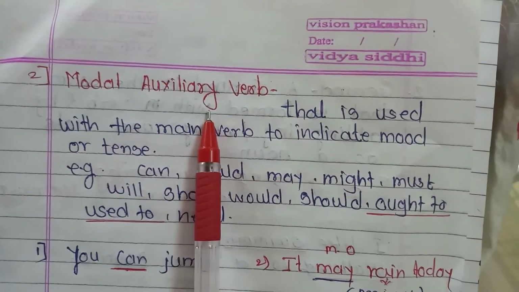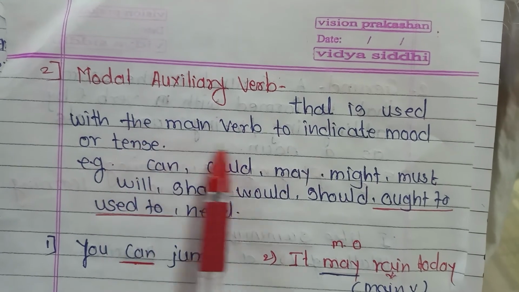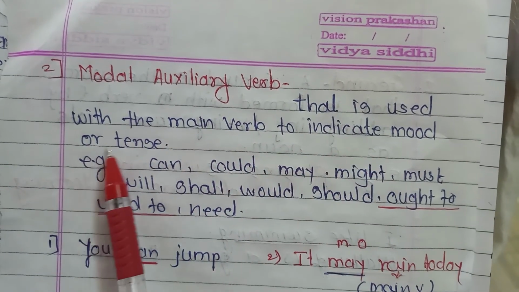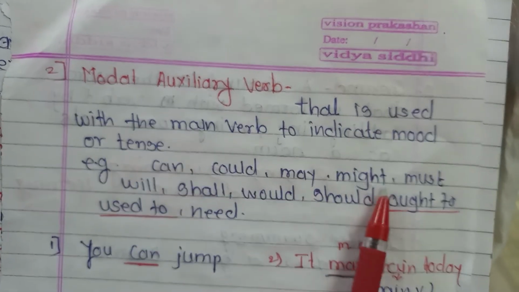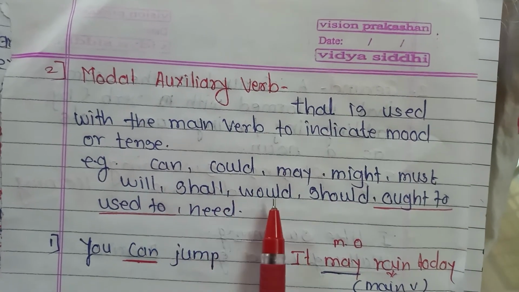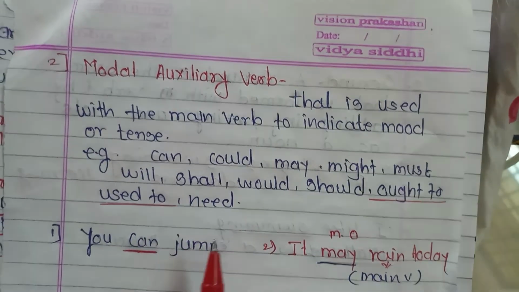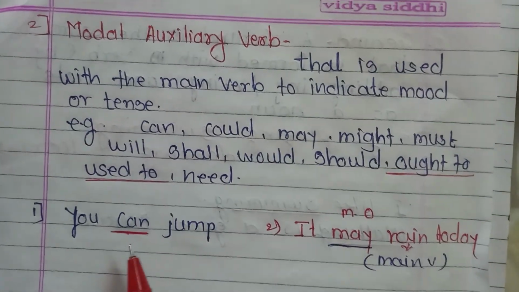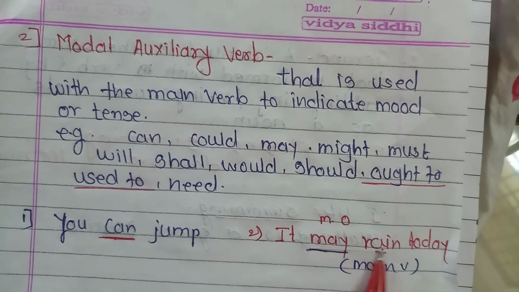Now, modal auxiliary verb. A modal auxiliary verb is used with the main verb to indicate mood or tense. For example: can, could, may, might, must, will, shall, should, would, ought to, used to, need. For example, you can jump and it may rain today.